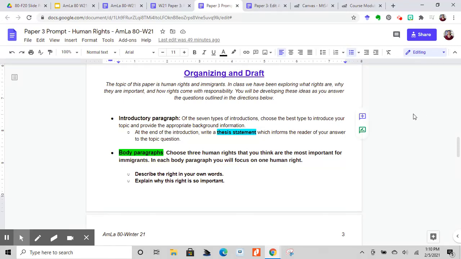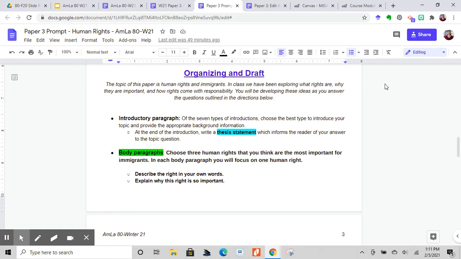All right, now we're on to the organizing and draft part of these directions. So remember your topic is human rights and immigrants or immigration. This paper will be 5 paragraphs total. You will have an introduction paragraph, 3 body paragraphs, and a conclusion paragraph.